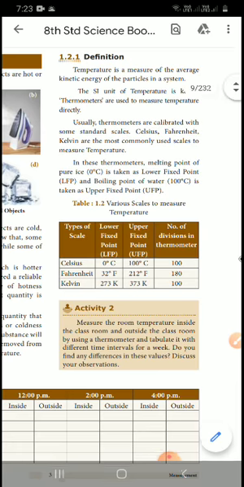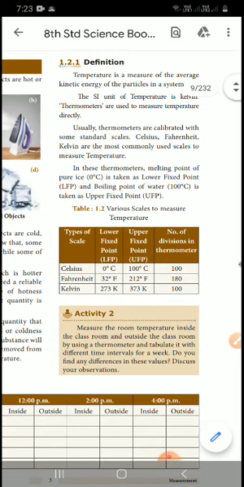Okay, in 7th standard itself you have studied this. In this thermometer, what is the melting point? Last year we drew it: 0 degrees Celsius. Very good. And the boiling point is 100 degrees Celsius. So this is the lower fixed point and upper fixed point we can write.